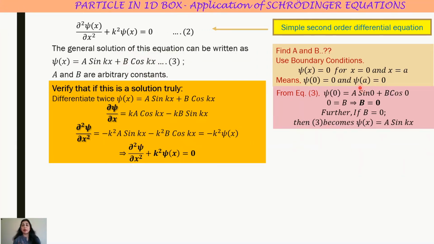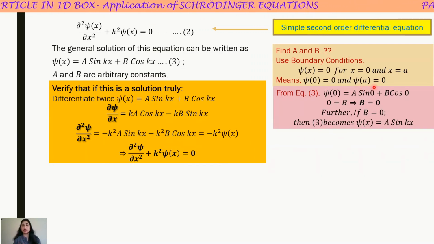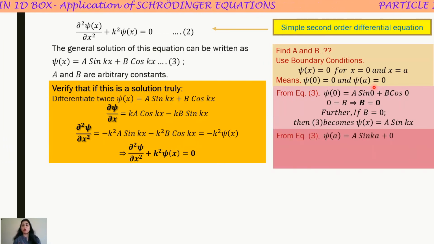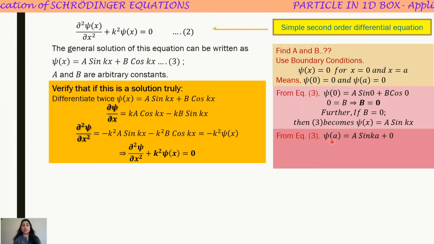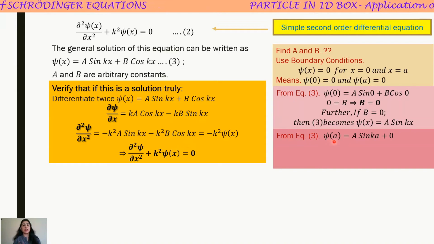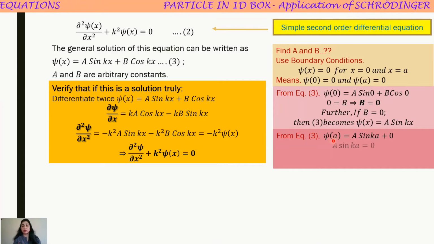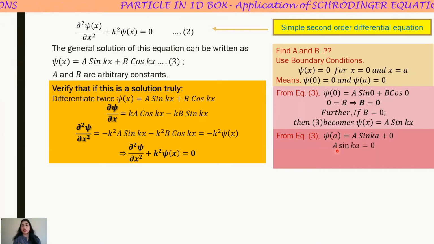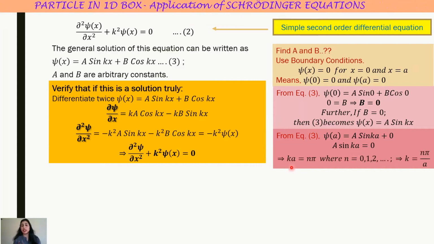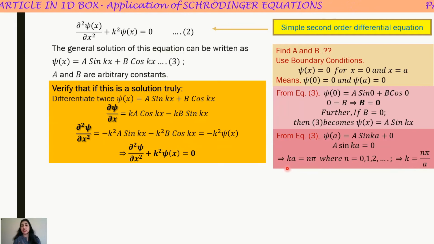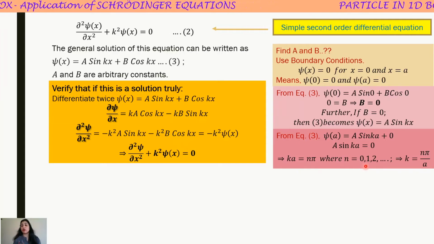Next, apply the boundary condition psi(a) equal to 0, that is at the second wall of the box. On putting x equal to a in equation 3, it takes the form psi(a) is equal to A sin ka, and as psi(a) is 0, A sin ka becomes 0, and from here I can get values of k, as k will have values n pi, where n can get values 0, 1, 2 and so on.